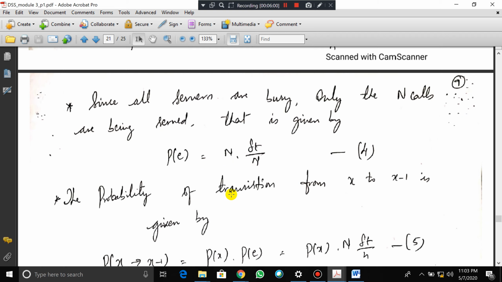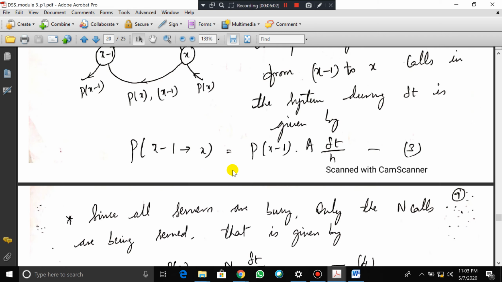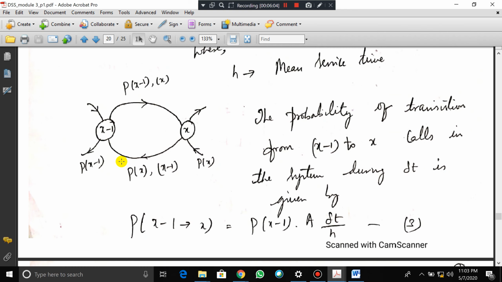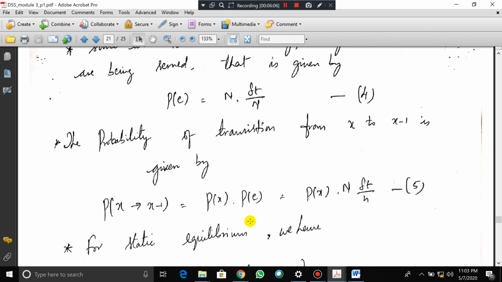The probability of transition from x to x minus 1 is given by P of x to x minus 1, that is P of x into P of E. So P of E can be replaced by this equation. So equation number 5 will become like this, because equation number 4 is replaced in equation number 5.